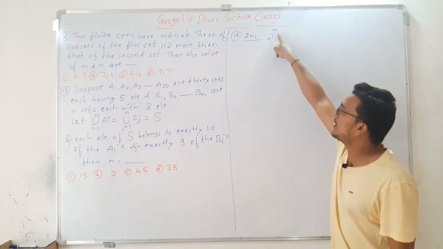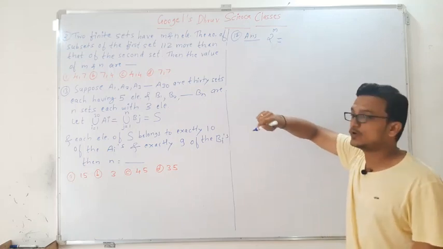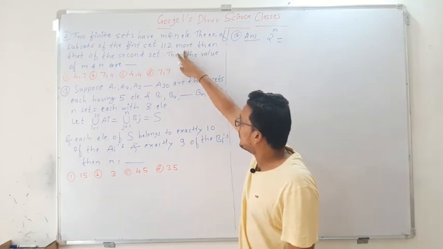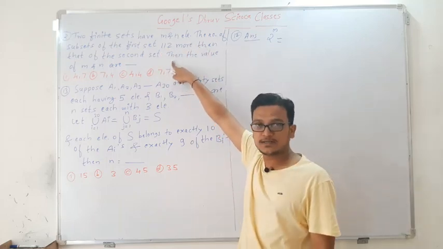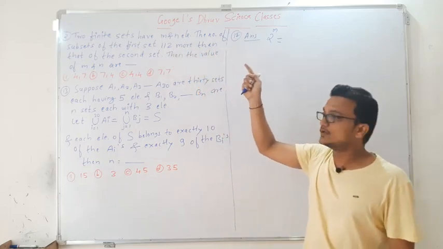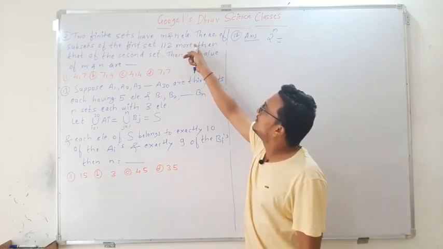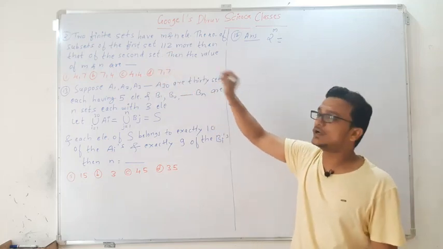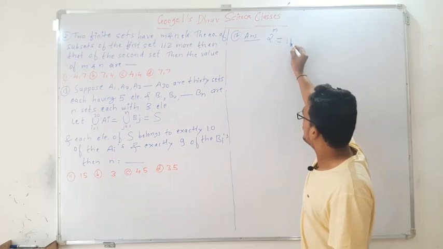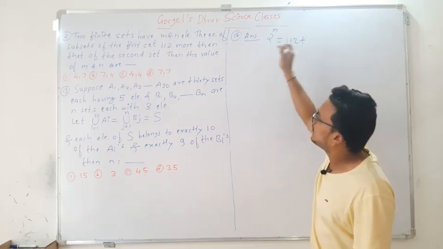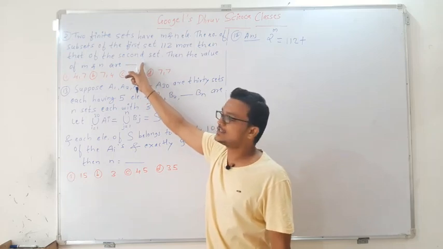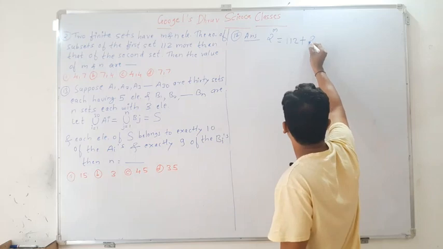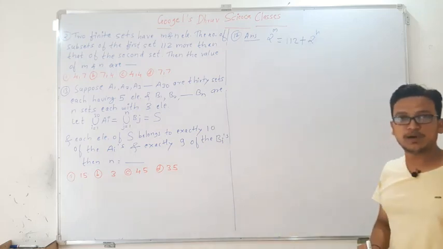So I write 2 to the power m, which is equal to, see here, 112 more than that of the second set. More than means addition, so that is 112 plus the subsets of the second set. The second set has n elements, so it is 2 to the power n.